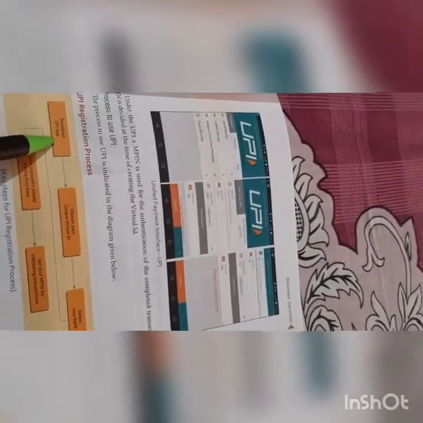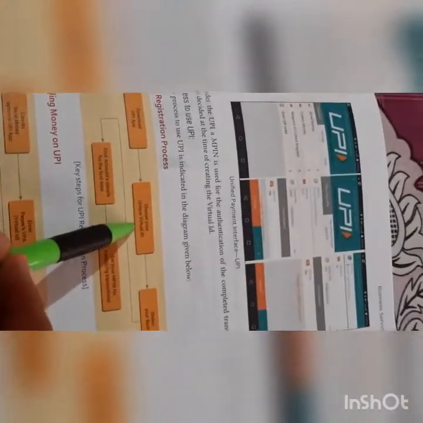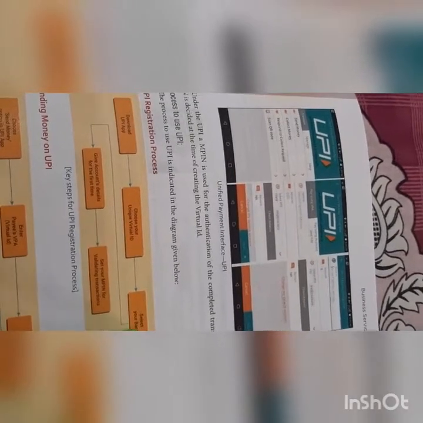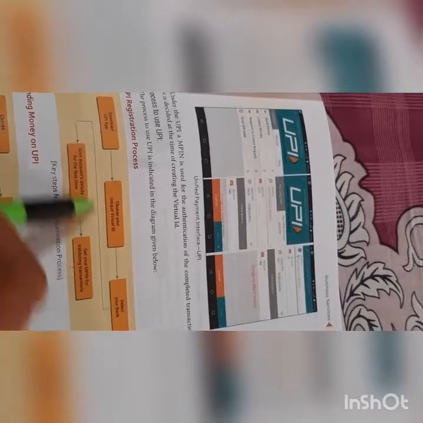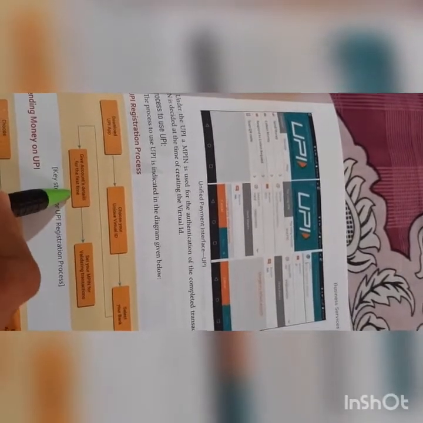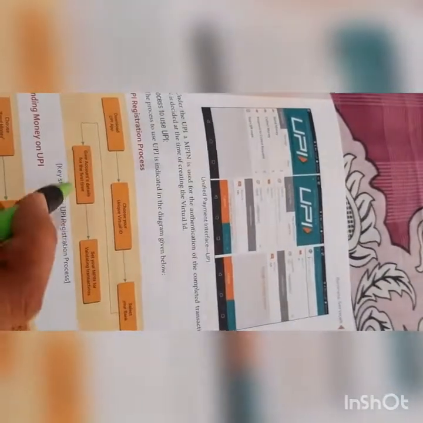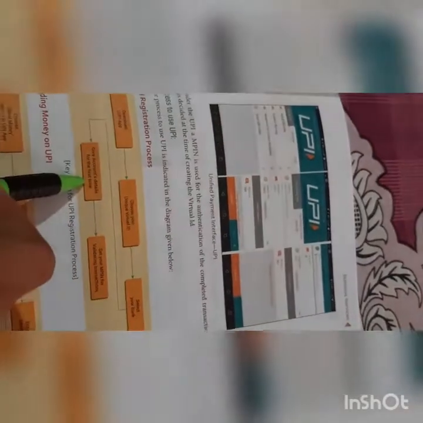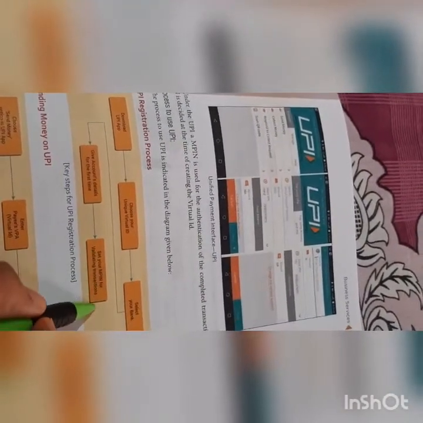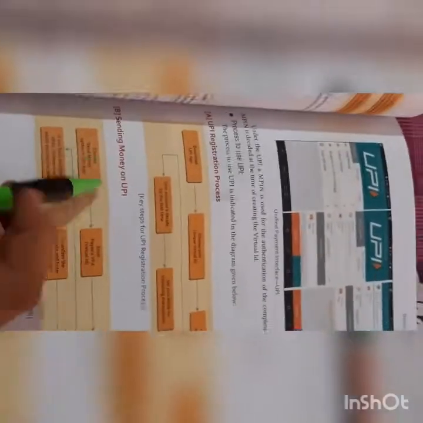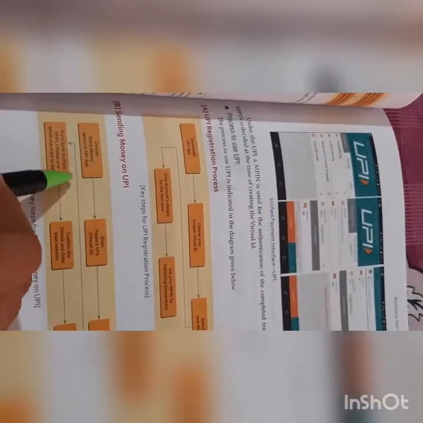Now look at the process to use this UPI. Firstly you need to download the UPI app. Then you have to choose your virtual ID, select your bank, by using which bank account you want to do the transaction. Give account details: for the first time when you are using this UPI app, you have to give the details of your bank. Then you have to set your MPIN for doing this transaction.